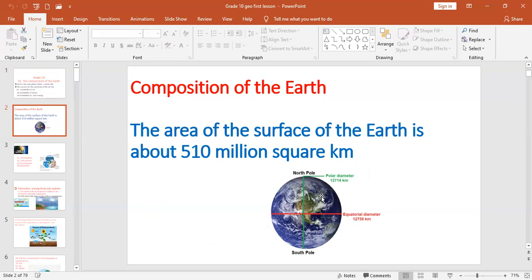Equatorial diameter is about 12,757 kilometers. You should know this. Surface area, 510 million square kilometers.